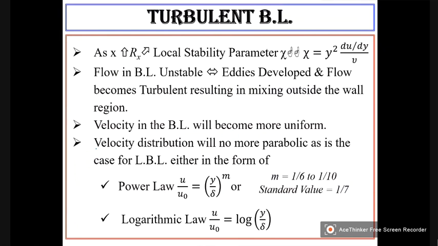So there is a parameter called the stability parameter, and it is indicated as chi, which is y squared du by dy divided by nu. So this is what is known as a stability parameter.